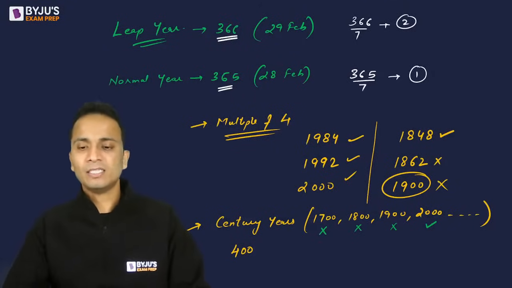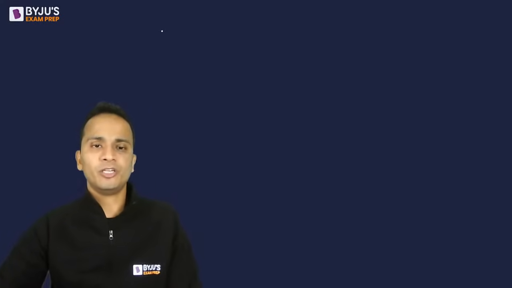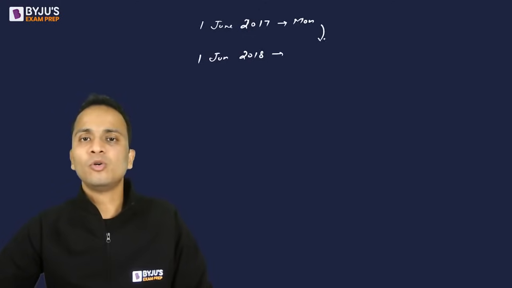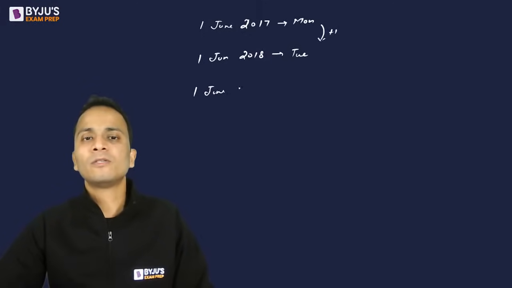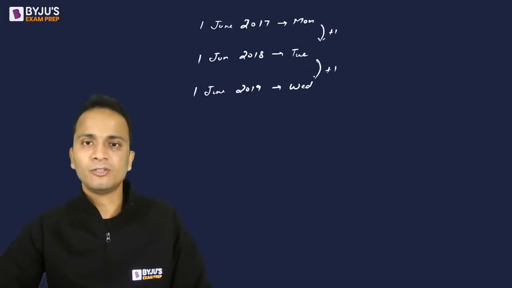So let's have a look at the logic here and then we'll solve this question. I'm right now keeping this question on hold, and let's look at one illustration. All of you, I want an answer from all of you. 1st of June 2017 is a Monday. So 1st of June 2018 will be what day? I'll be adding 1, so it will be a Tuesday. 1st June 2019 will be a Wednesday. Again 1 will be added, right?